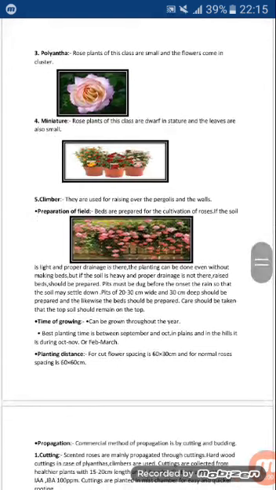Next is preparation of land. Beds are prepared for the cultivation of rose, and if the soil is light and has proper drainage, planting can be done even without making beds. But if the soil is heavy and proper drainage is not there, then the beds should be prepared, and pits must be dug before the onset of the rain so that the soil may settle down. Pits 20 to 30 centimeters wide and 30 centimeters deep should be prepared, and likewise the bed should also be prepared, and care should be taken so that the top soil remains on the top.